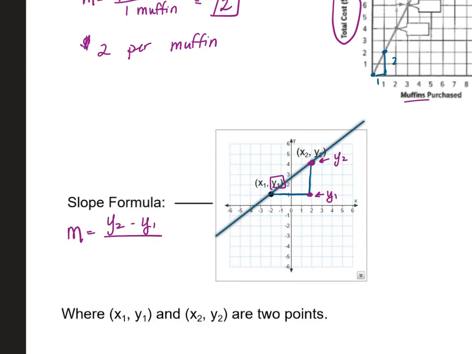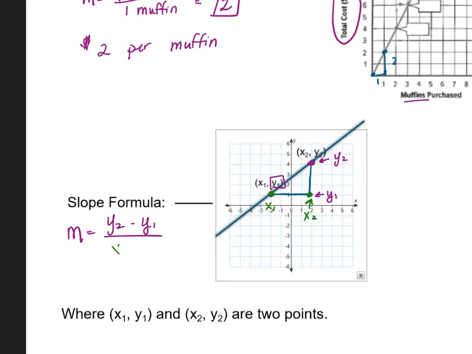Now the 1 and the 2's are not exponents, they're just there to differentiate one of the x's from the other x. It's just kind of like a little name attached to the variable. So don't think that those are exponents. And then our x value, so if we're trying to figure out the change in our x, x1 is this location, and this location here would be considered x2.